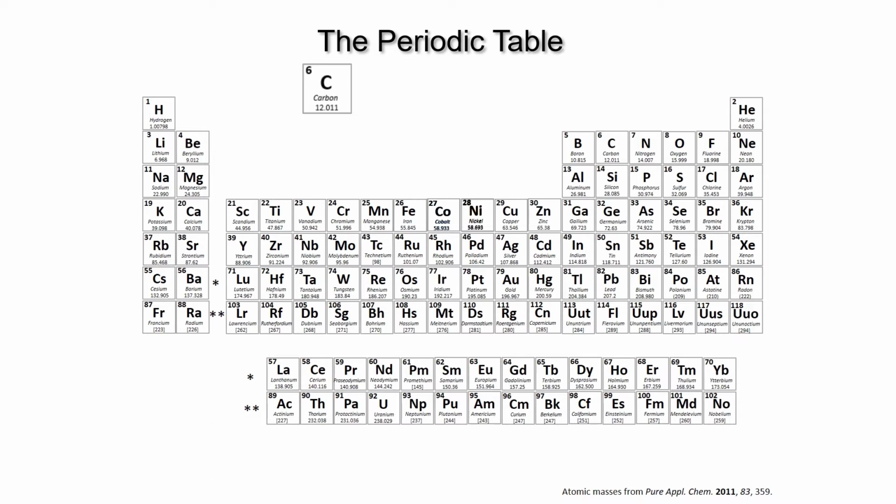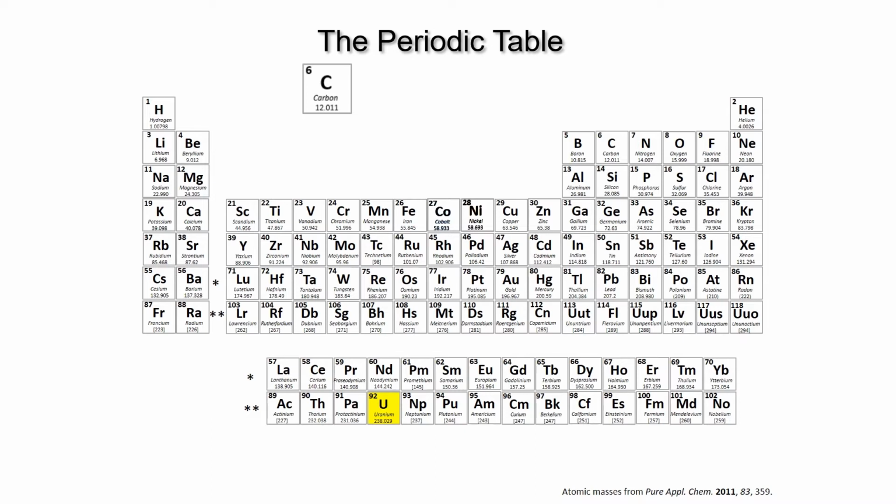Now, almost all of the first 92 elements up to uranium are naturally occurring. The rest are synthetic elements produced and identified in high-powered labs. A parenthesis around the relative atomic mass number usually means that for these elements, because of the atom's unstable nature and the lack of knowledge about its isotopes, again, we'll talk about isotopes in another lecture, there is considerable error in obtaining its relative atomic mass value.